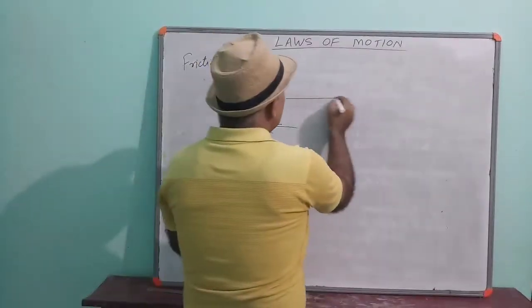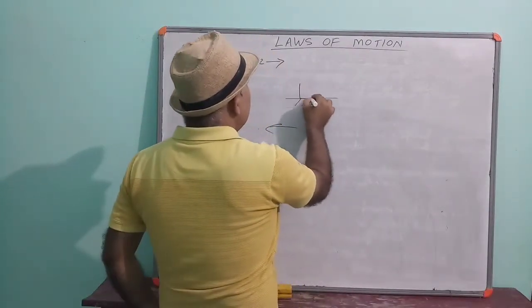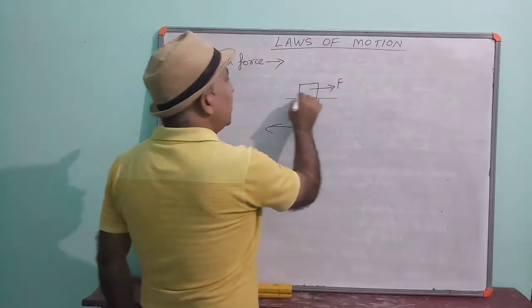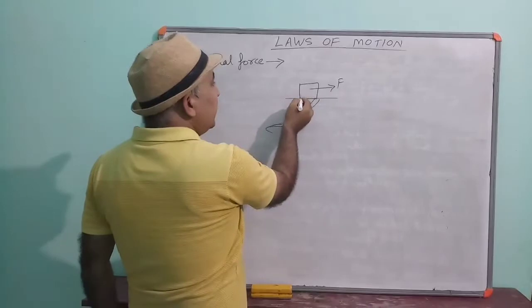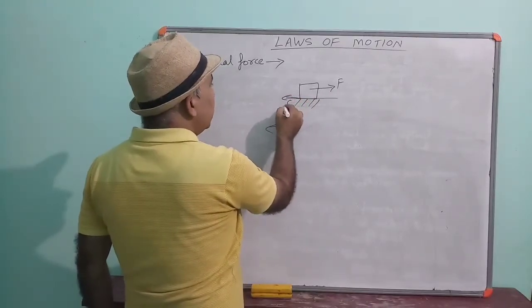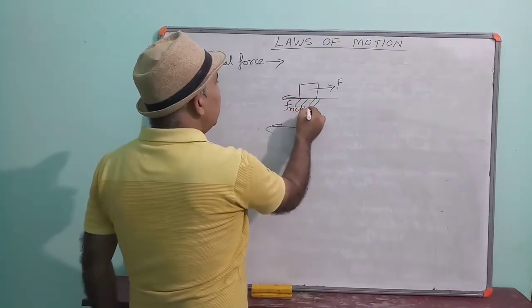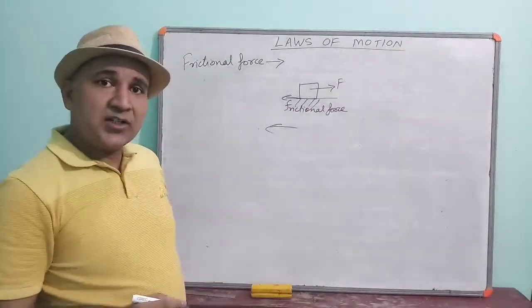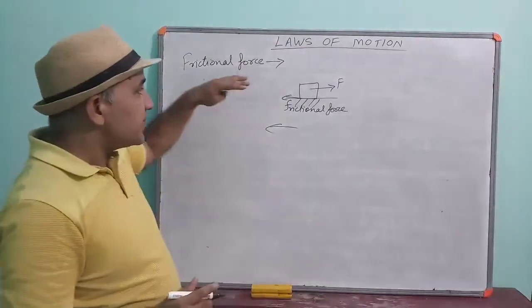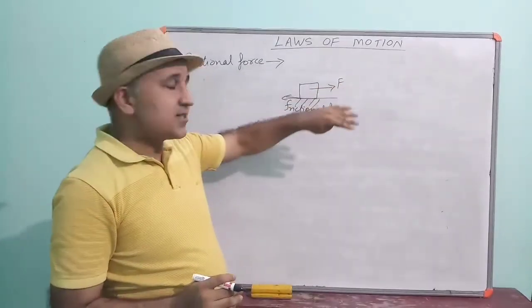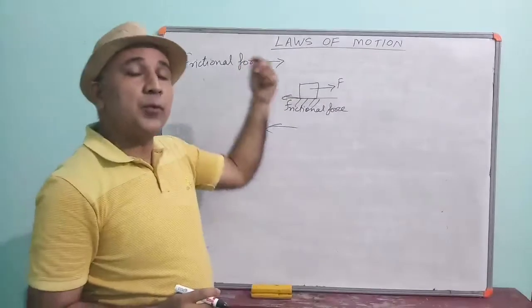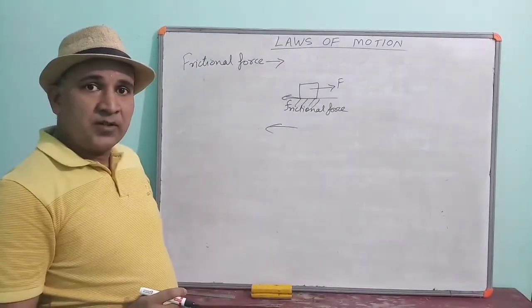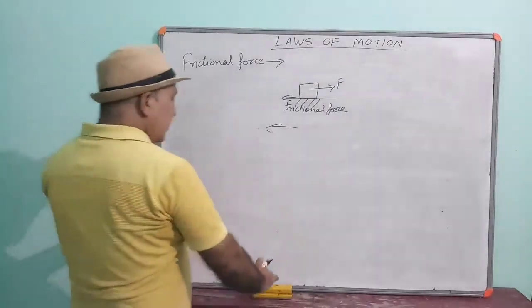Suppose this is the surface, and here one object is kept. If the force is applied on the body on the right hand side, then frictional force will work here. This will be the frictional force. Understood? When an object moves on a surface, then the surface applies a force in the opposite direction of motion, which is called the frictional force. Okay?